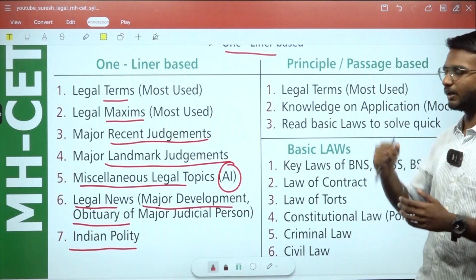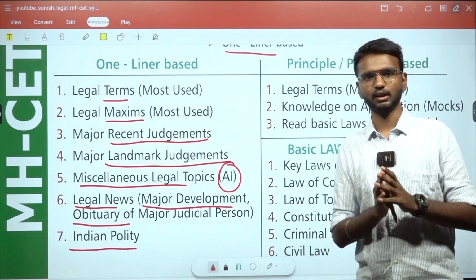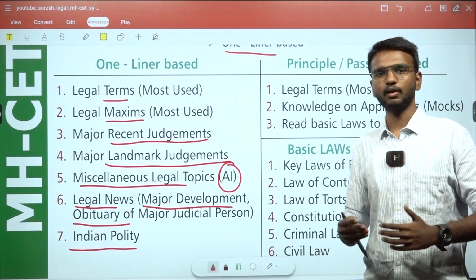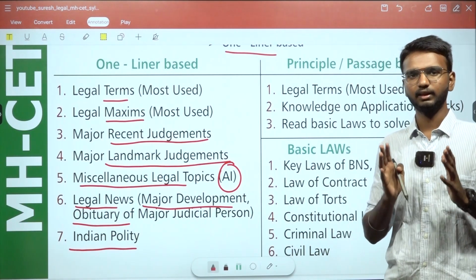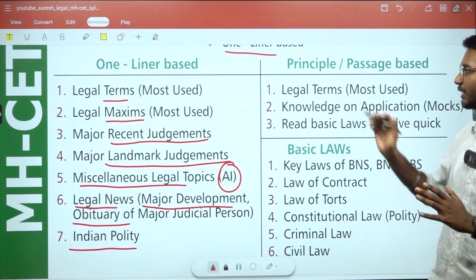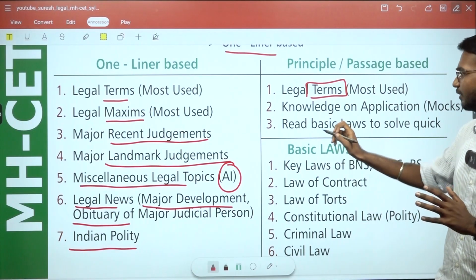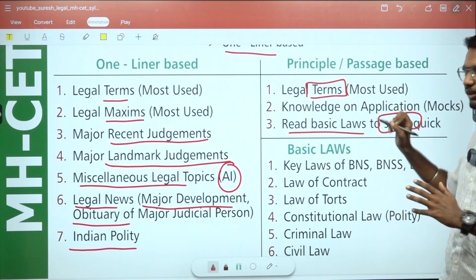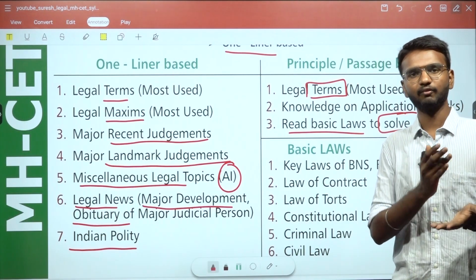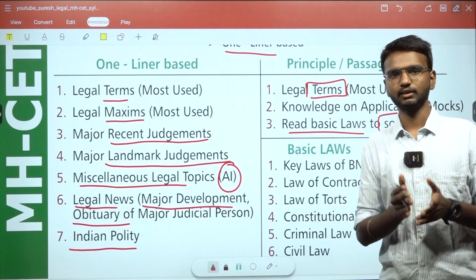And next one, principle or passage based. To tackle these types of questions, you must know how to solve them, which is developed by solving repeated mock papers and learning the key legal terms. The steps for maintaining a very good posture in legal principle or passage based are: first, study the terms very well. After that, read some basic laws to solve quicker, because knowing the law before reading about that topic for the first time can boost your reading speed and knowledge speed to tackle the application in a very good manner.